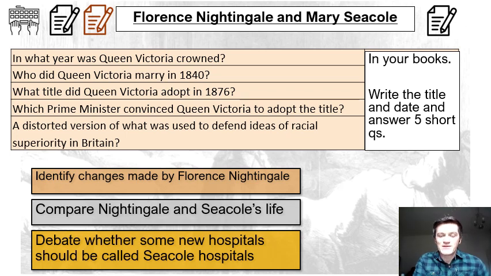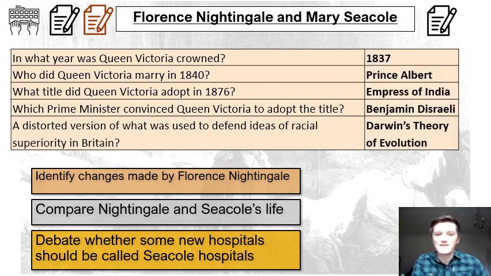So hopefully we've got those questions answered. Let's check them. Red pen, let's go. There are the answers. 1837, Victoria's crowned. She marries Prince Albert. She takes the title Empress of India at the suggestion of Benjamin Disraeli, who was the Prime Minister, her favourite Prime Minister.